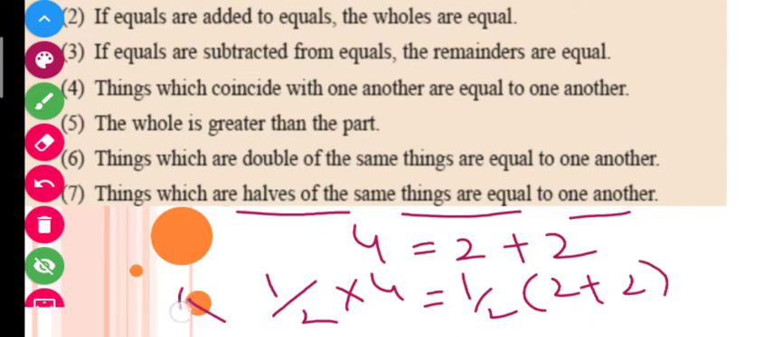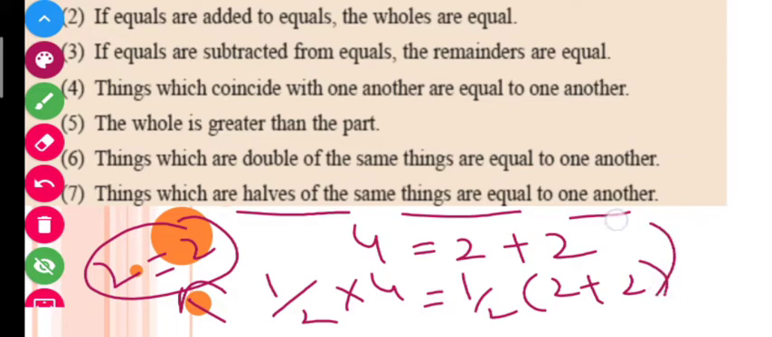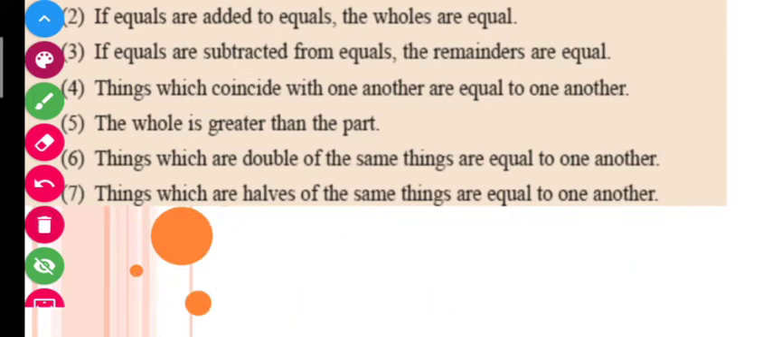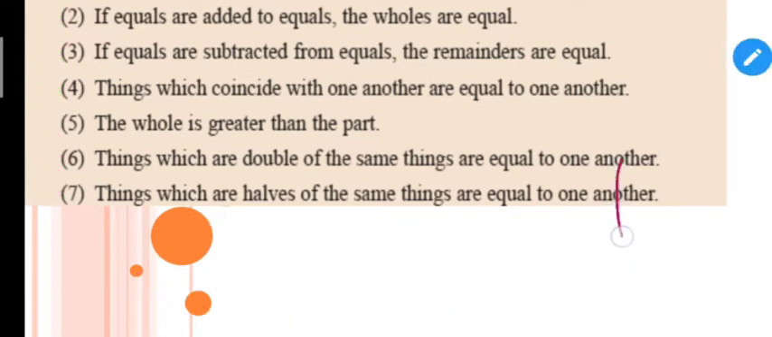So after solving, I will get 2 is equal to 2 here. So vice versa is also true, that the things which are half of the same thing are equal to one another. So I can also say that if 1 by 2 into 4 is equal to 1 by 2 into 2 plus 2, so this is also true. So these are some of the axioms that have been given by Euclid in his book.